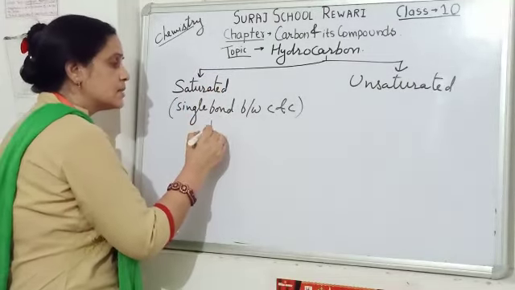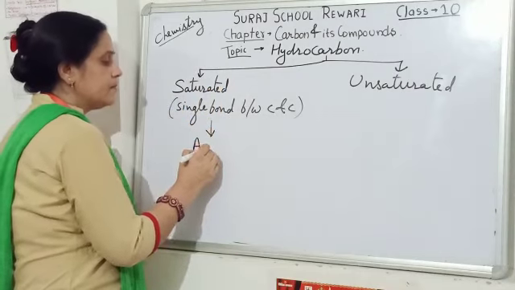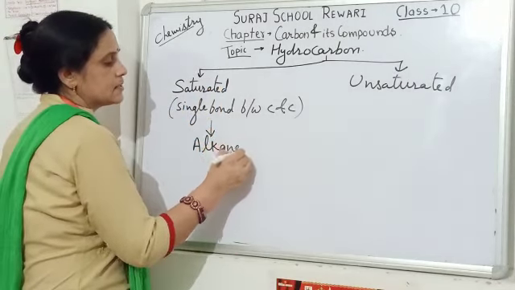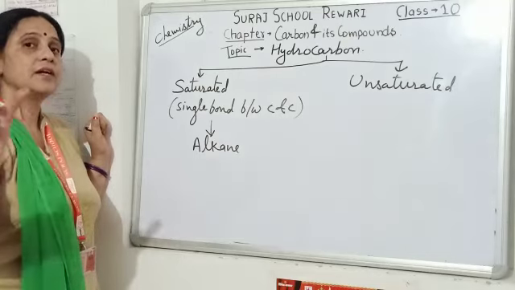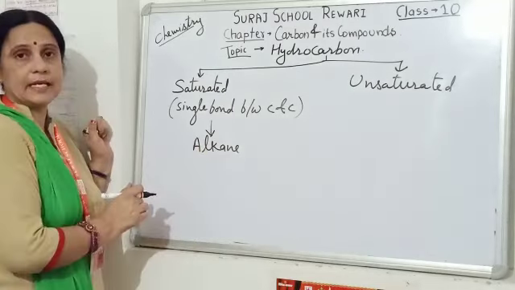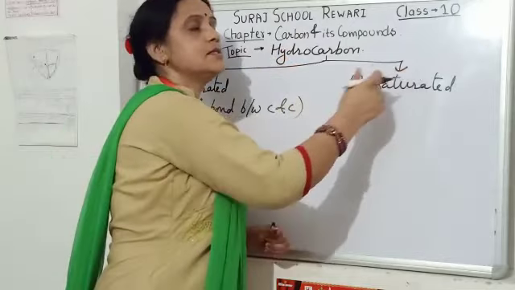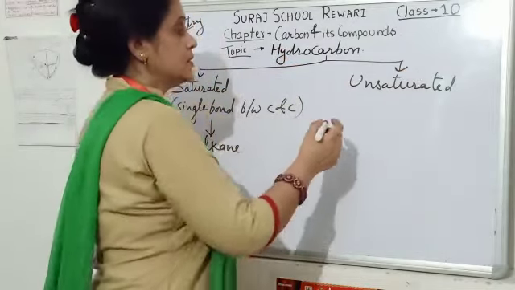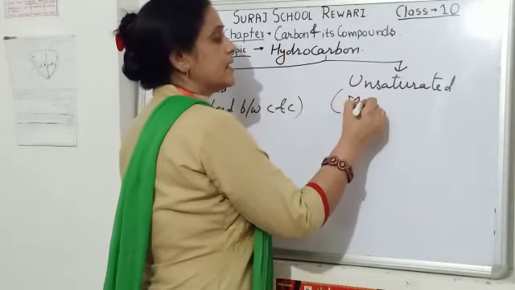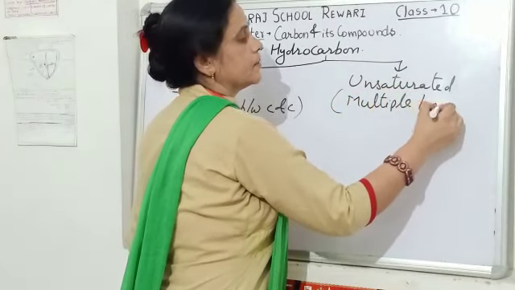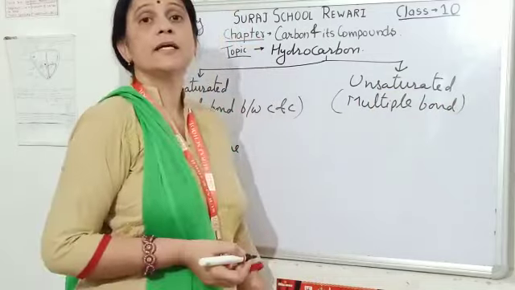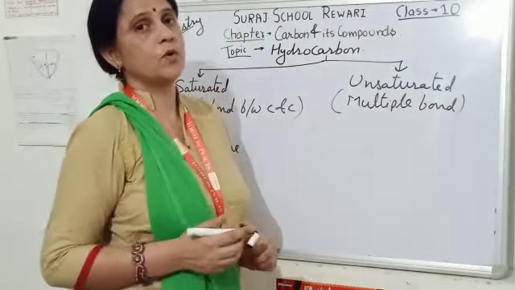Saturated hydrocarbons have the name alkanes. That means the compounds which have a single bond between carbon and carbon are known as alkane. The unsaturated hydrocarbons have multiple bonds between carbon and carbon. We know that carbon can form double and triple bonds also.